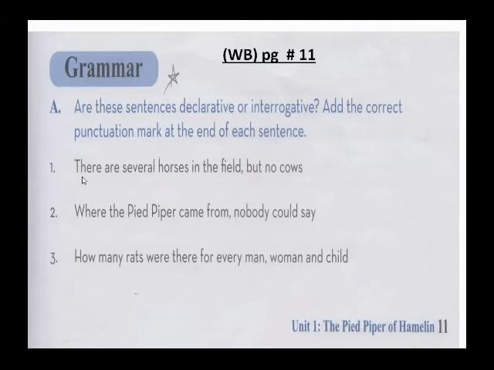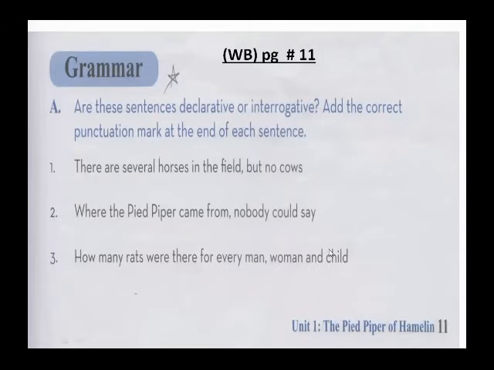So, dear students, you have to read the sentence and find out whether it is a question or a declarative statement, and then use the proper punctuation marks. You can see there are no punctuation marks at the end of the sentences, so you have to put the correct punctuation mark according to the type of the sentence.